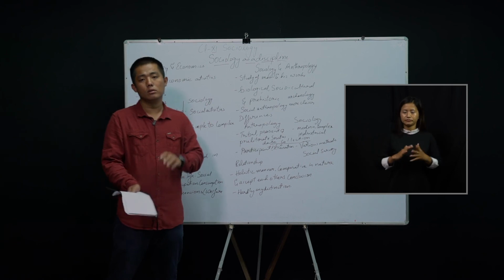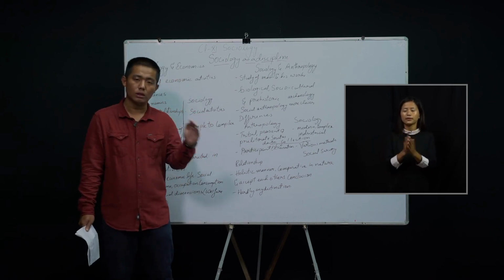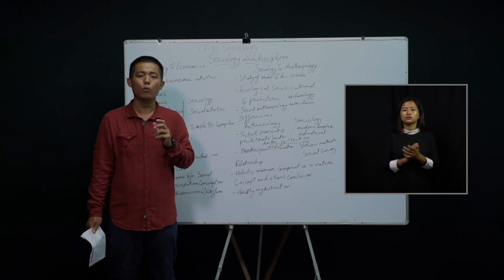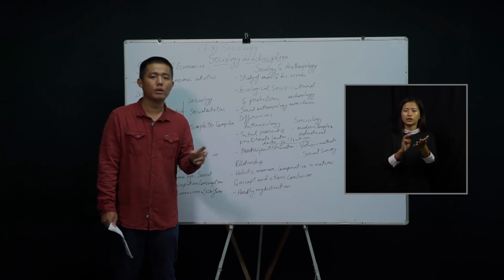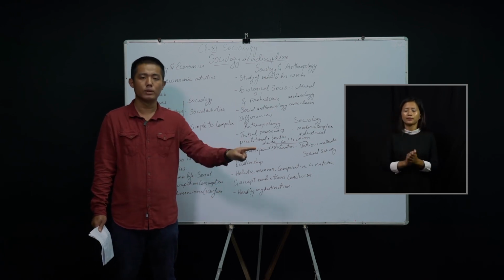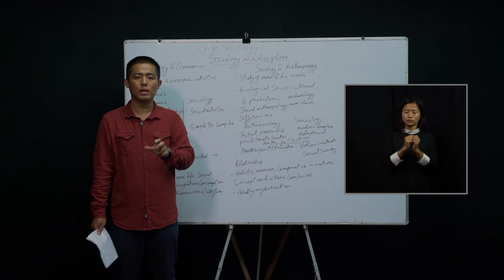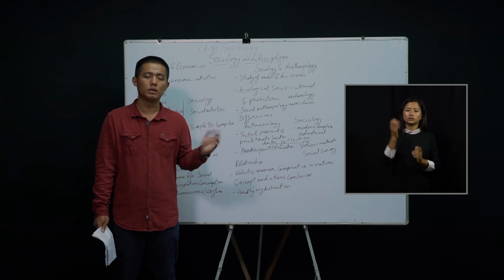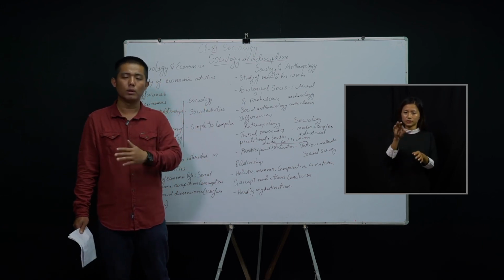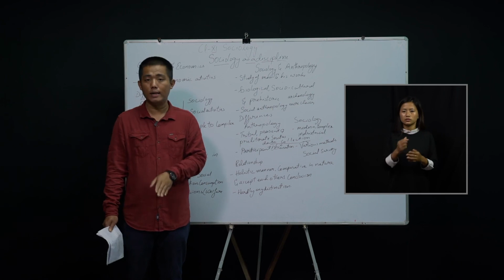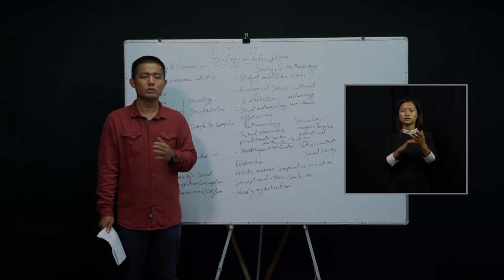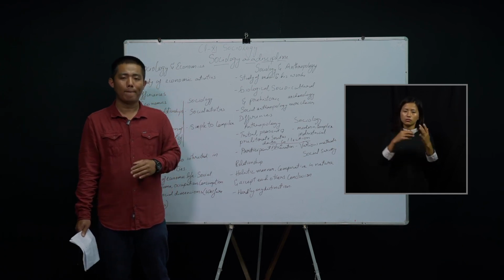So when we look into this subject matter, social anthropology and sociology, we can see a lot of distinctions, but the distinctions are very minute. Why? Because both deal with the study of society, one with the past as well as the present, the other with the present society and a little bit with the past society, that is sociology. So in that way, they are related to each other. When we talk about social anthropology in our Indian concept, we can hardly see any distinctions, because almost everything is related to each other.